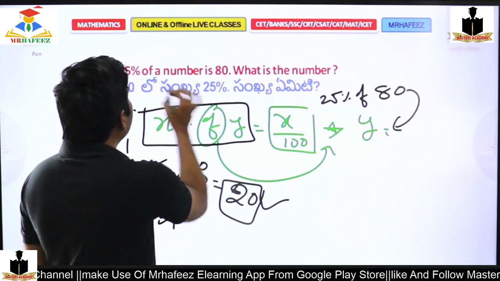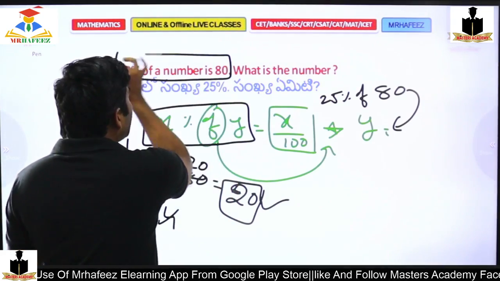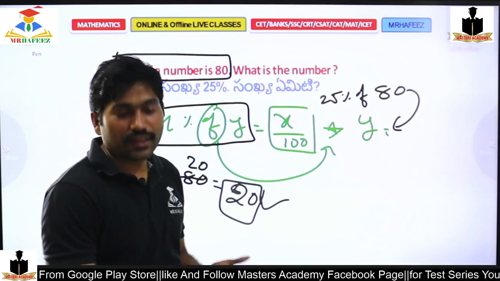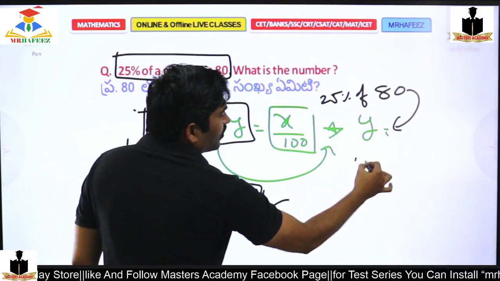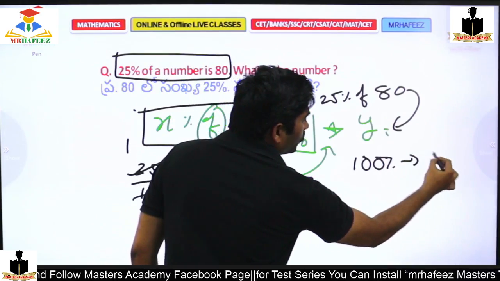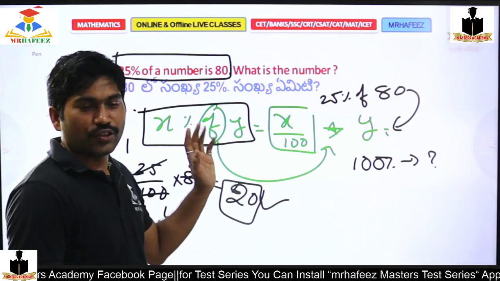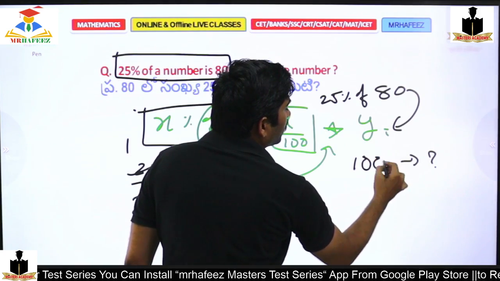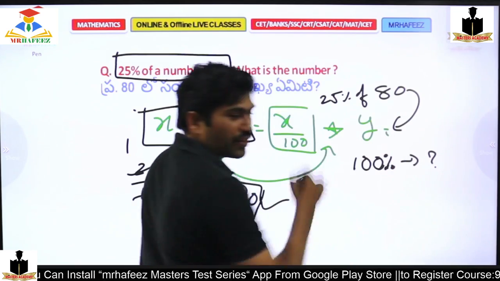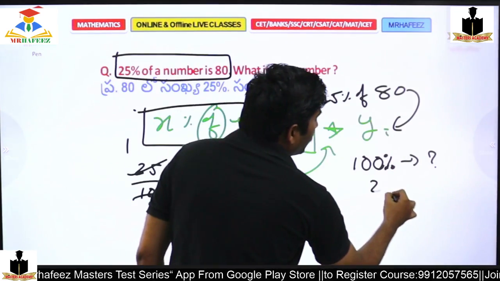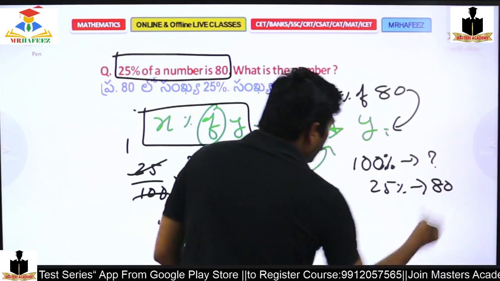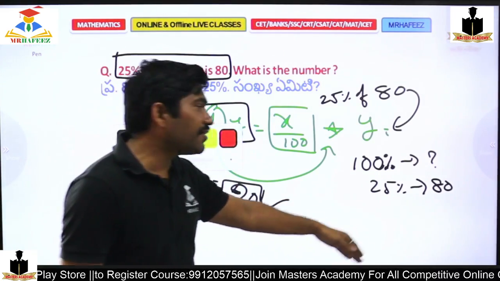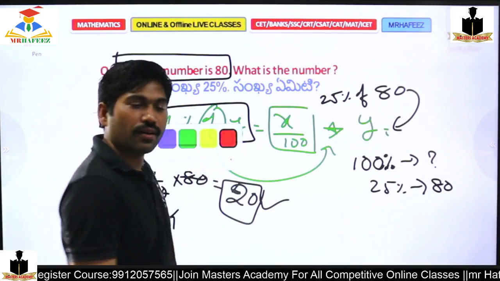But if the question is 25% of a number is 80, then 80 is not the number, 80 is the result of that number. So here the 100% value I don't know, because that is not provided in the question. But the 25% value is provided to me, that is 80. If 25% value is 80, what is 100%? That is my question.